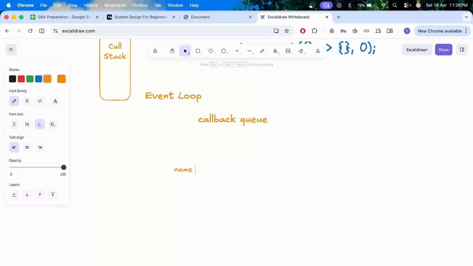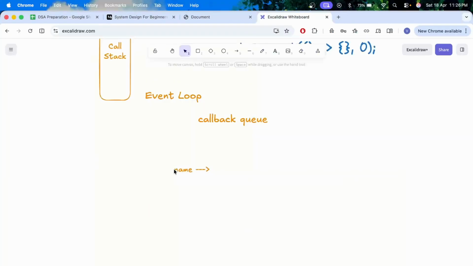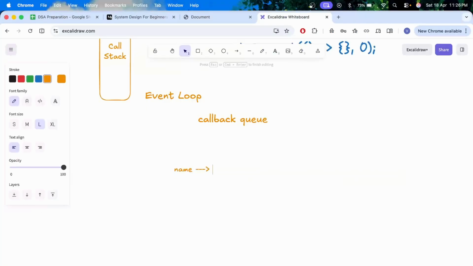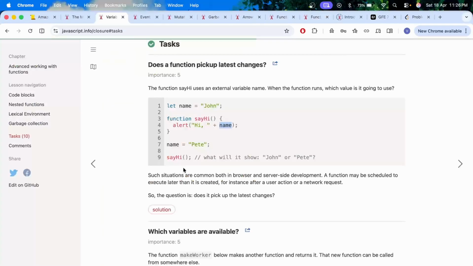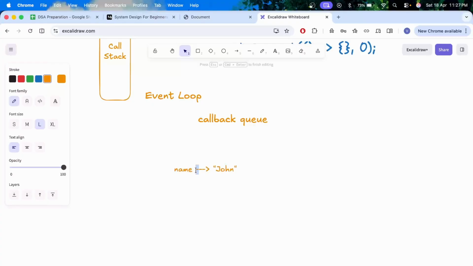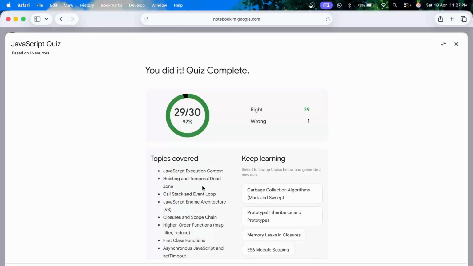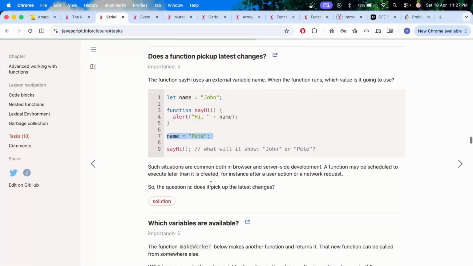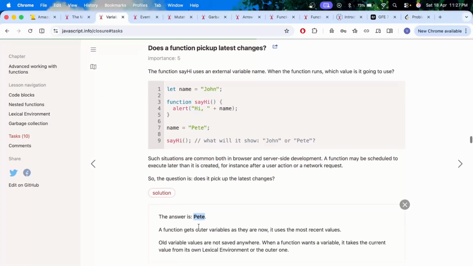You have name pointing to John. Now we have updated it to Pete, so the old reference is gone and name holds a reference to Pete. So the answer is Pete.